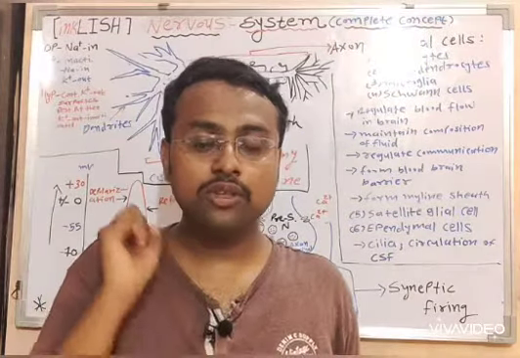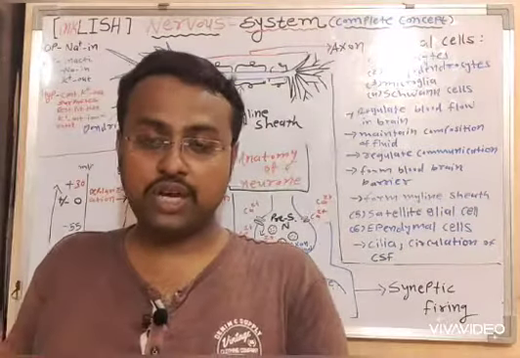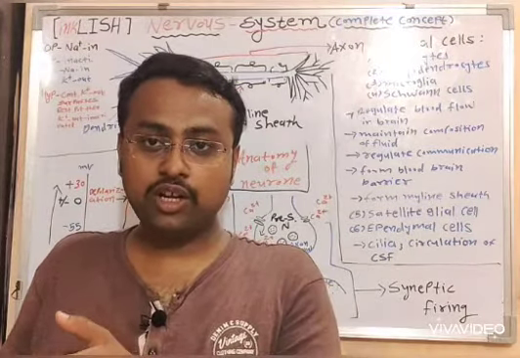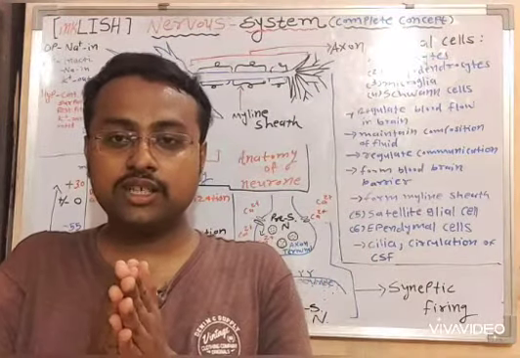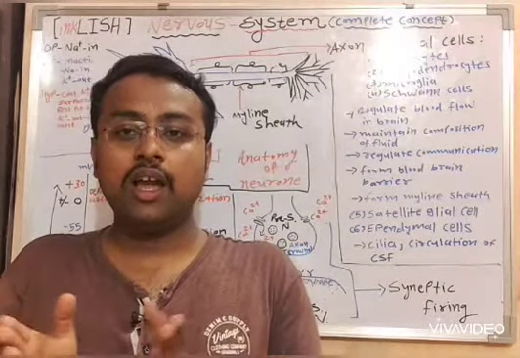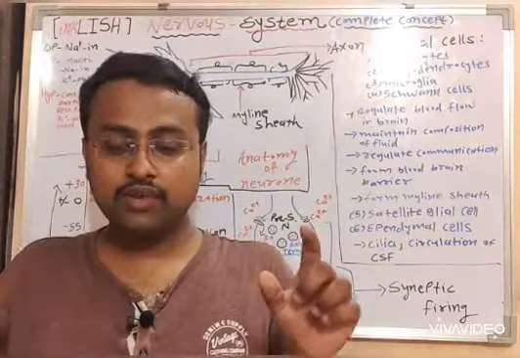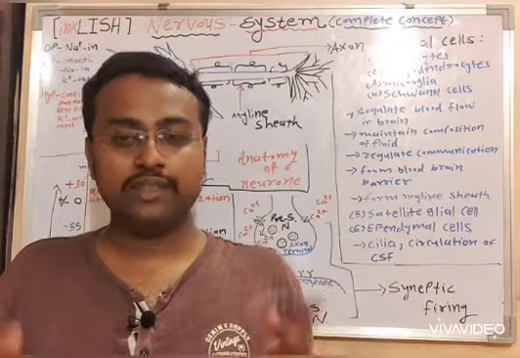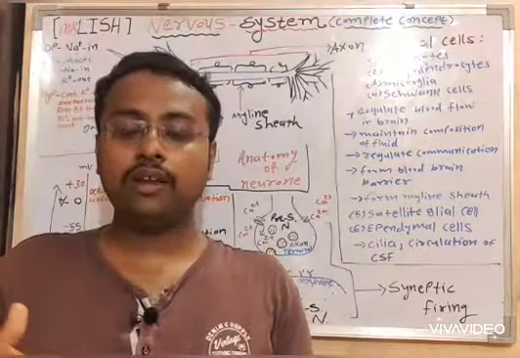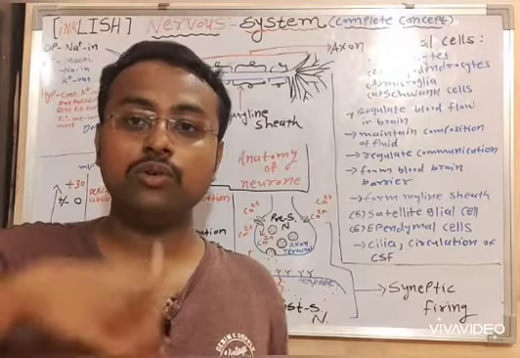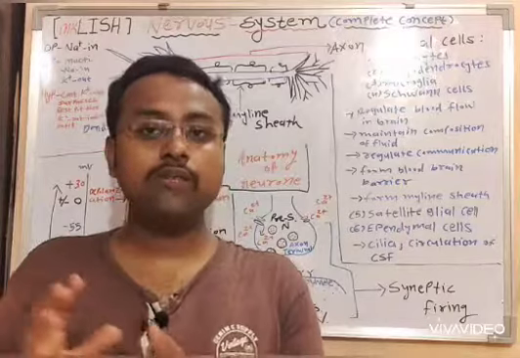If the boosters are not there, the action potential will not be able to sustain till the axon terminal, and if it is extinguished within the axon, then the signal will not be carried further from this neuron to the other neuron, so no action will take place.